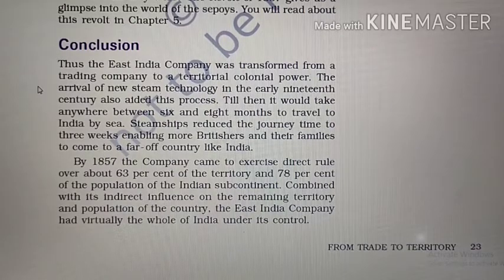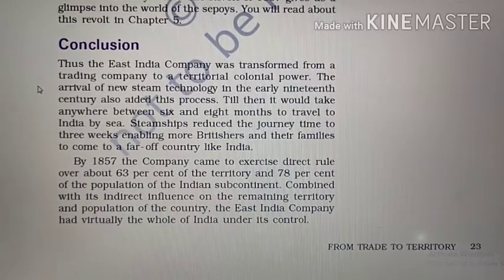In the early 19th century, new steam technology arrived. By 1857, the company came to exercise direct rule over about 63% of the territory and 78% of the population of the Indian subcontinent. Combined with its indirect influence on the remaining territory and population, the East India Company had virtually the whole of India under its control.